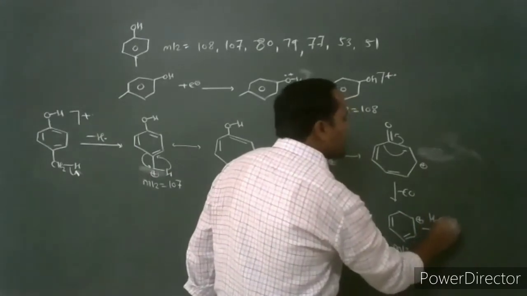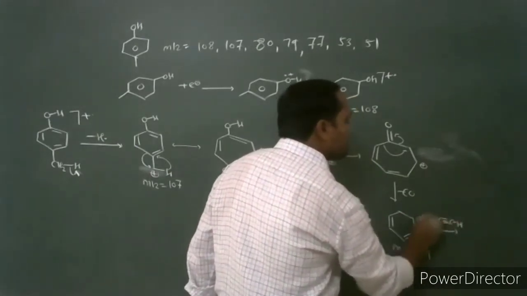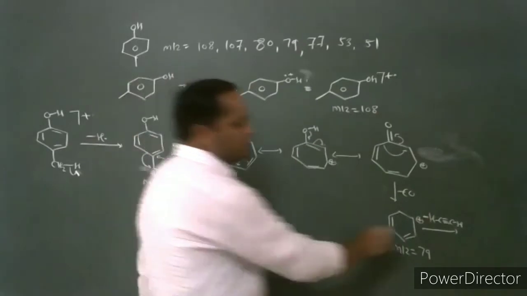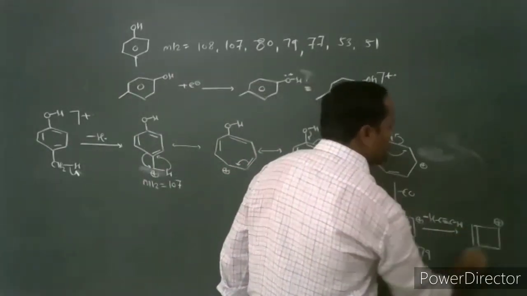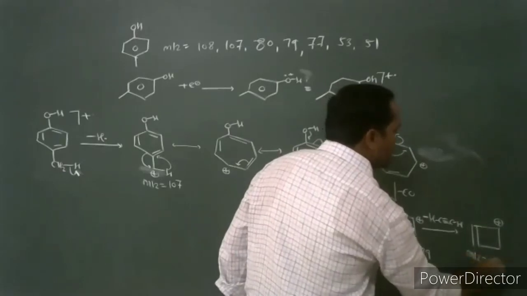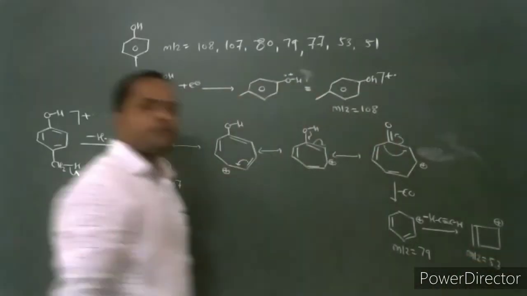Through this cyclohexadienyl cation, loss of acetylene takes place to give the fragment which has mass to charge ratio 53.